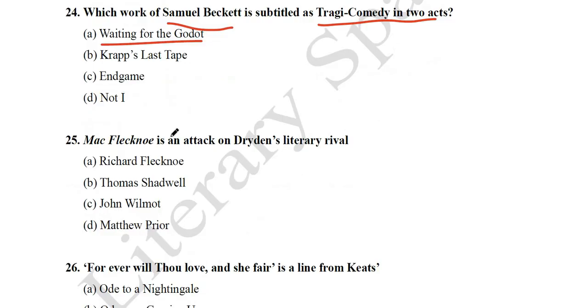So next question we have, Mac Flecknoe is an attack on Dryden's literary rival. Mac Flecknoe, a very famous satirical poem written by John Dryden in the Restoration period. So this poem actually attacks one of his literary rivals. And who is that? Richard Flecknoe, Thomas Shadwell, John Wilmot, Matthew Prior. Its answer is Thomas Shadwell. And remember that the character Richard Flecknoe is there in Mac Flecknoe. Mac means son of Flecknoe. So though the character is there, Richard Flecknoe, Dryden is satirizing and attacking Thomas Shadwell.